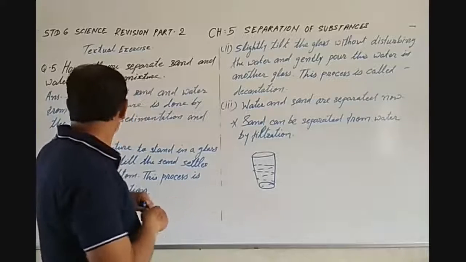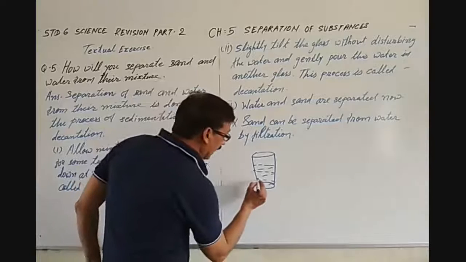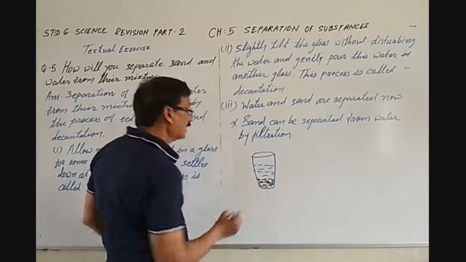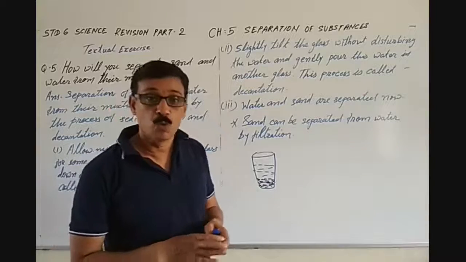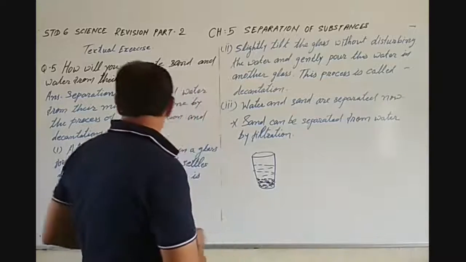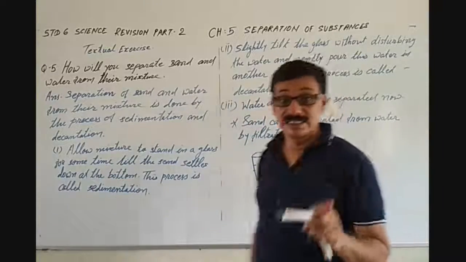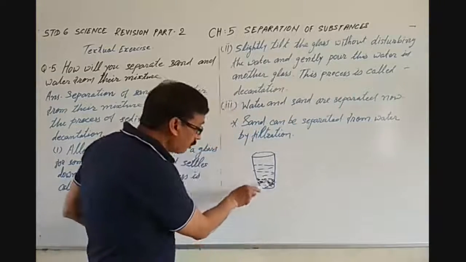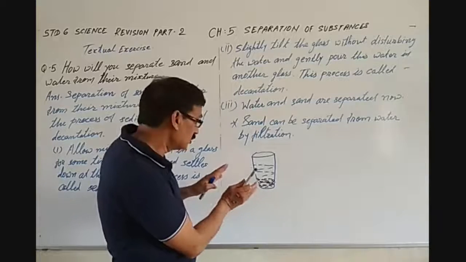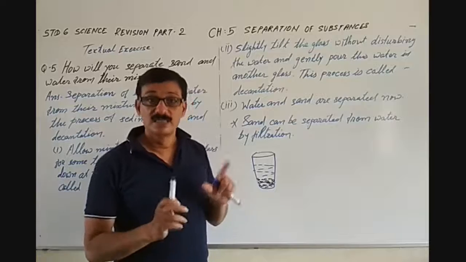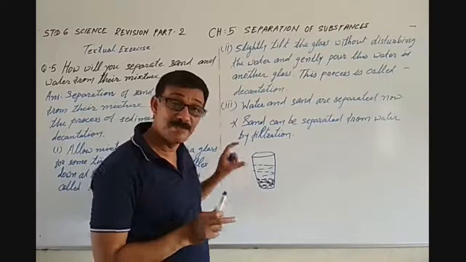Allow the mixture to stand in the glass for some time, so that the sand settles down at the bottom. This process is called sedimentation.